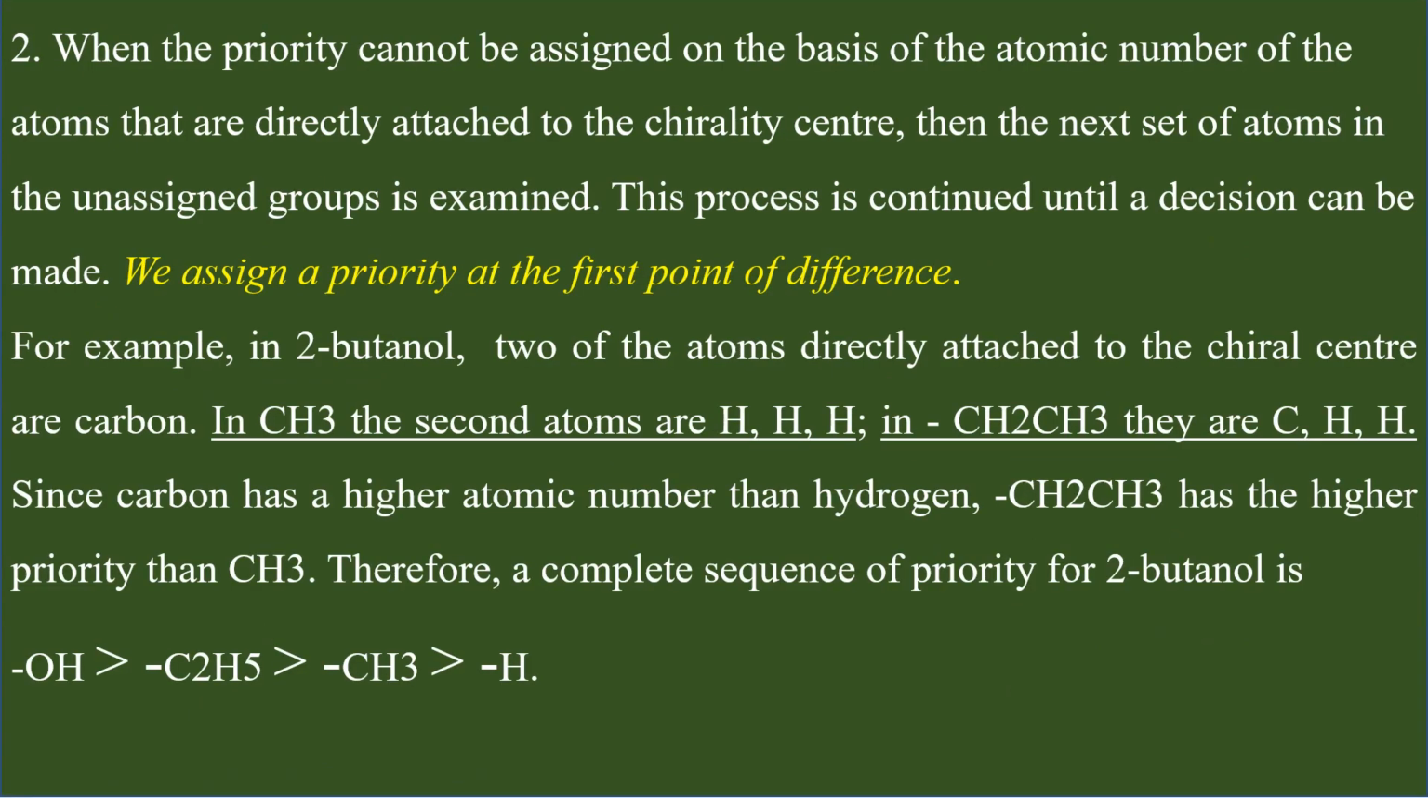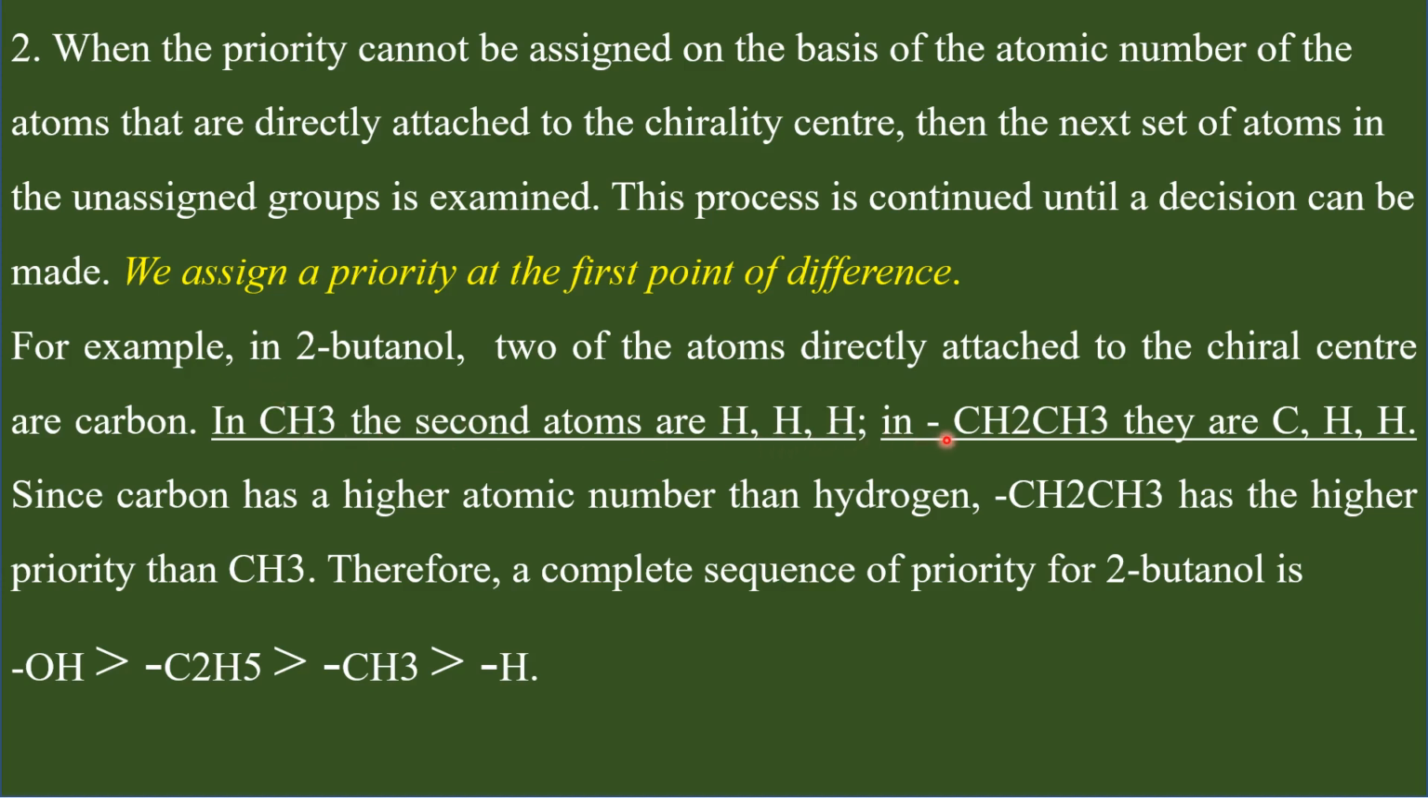When two atoms which are directly connected to the chiral carbon are the same, then we have to move to the next point of difference in both the groups. Therefore, we assign priority at the first point of difference. This you can understand with an example. In case of 2-butanol, we have a methyl group on one side and another, ethyl group, present. In both cases, there are carbon atoms connected to the chiral center. In case of the methyl group, the second atoms are hydrogen, hydrogen, hydrogen. All the three atoms are hydrogen.